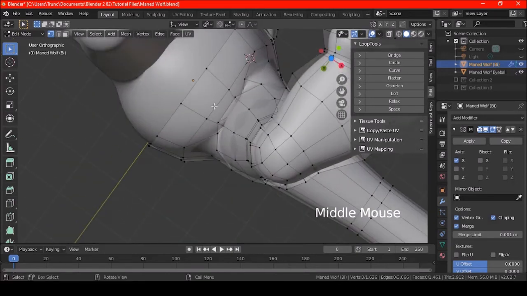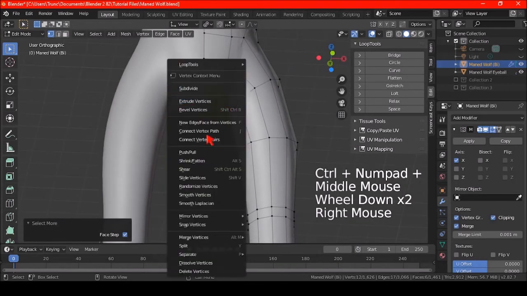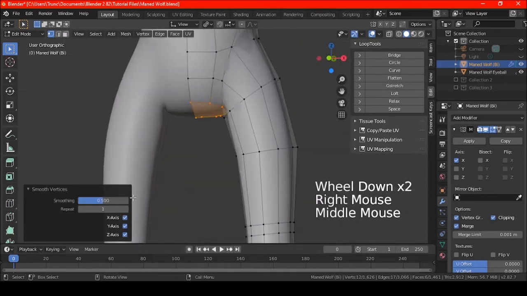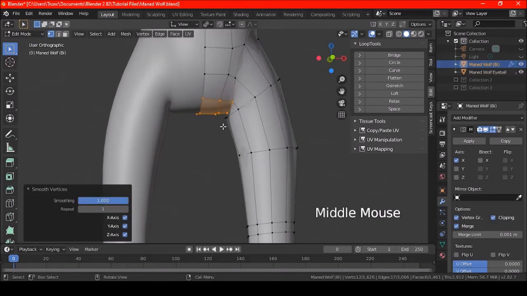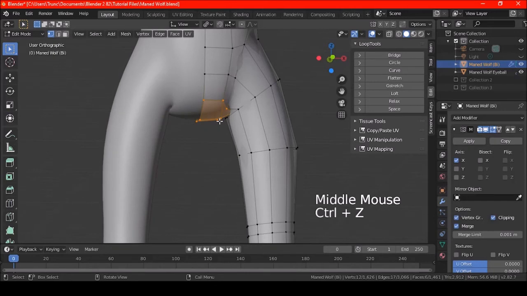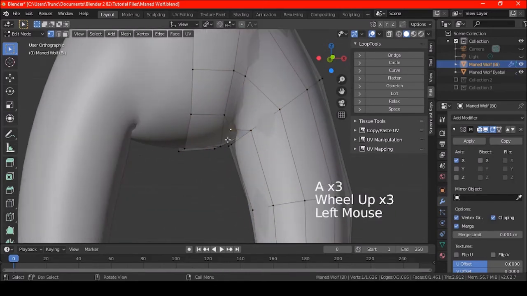So can I do this? Here, I'll go to edge this time, and then see if I can get that ironed out. Let's see, smooth vertices. I don't know if I want that. Whatever. Don't have much time right now.